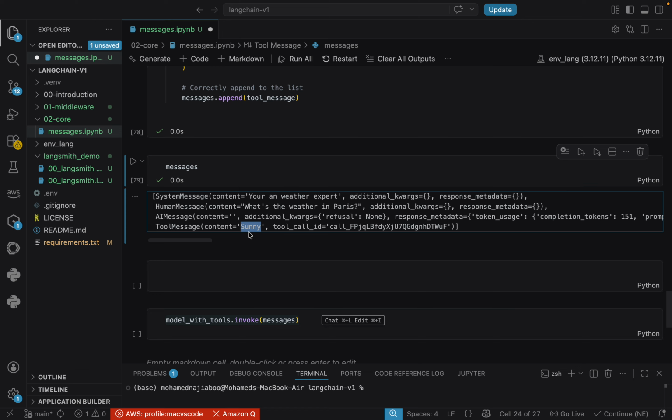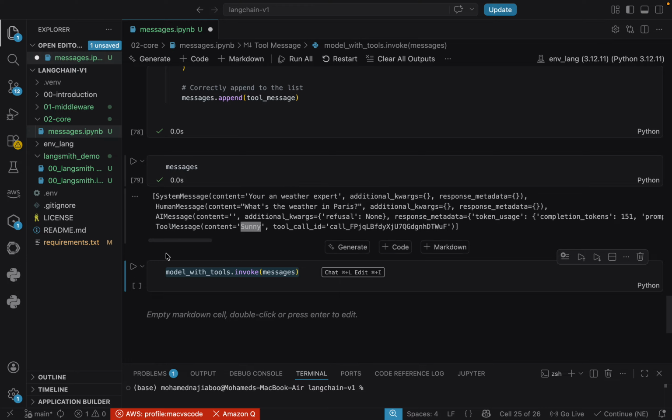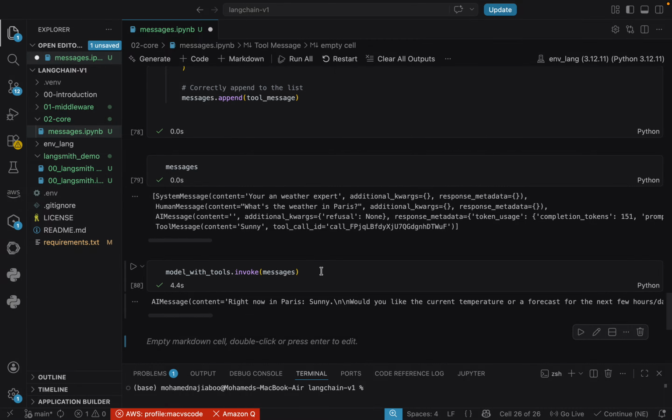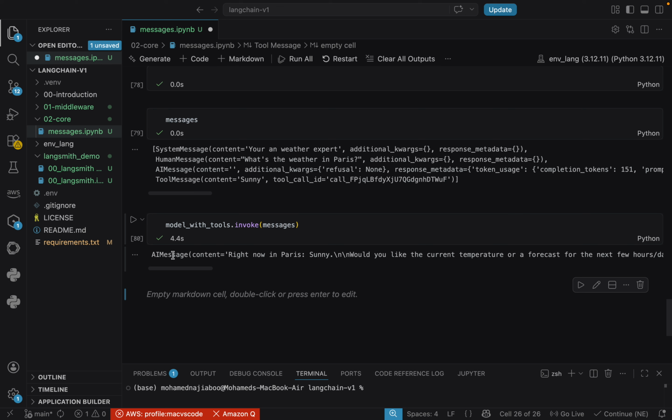Now we are going to pass this entire thing to the LLM model to generate. So with the model with tools, I'm going to invoke with this message. Let's execute it. The execution is in progress. Now we can see we are getting the response, the AI message content: right now in Paris, it's sunny. Would you like the current temperature or forecast for the next few hours? So now we are getting the correct answer using the model with tools invoke.